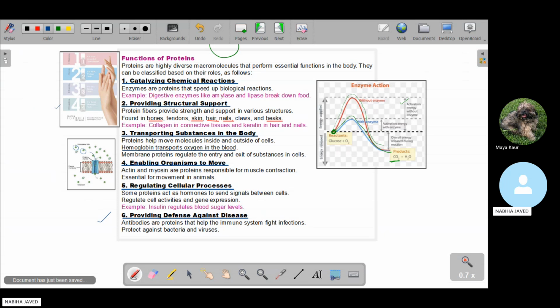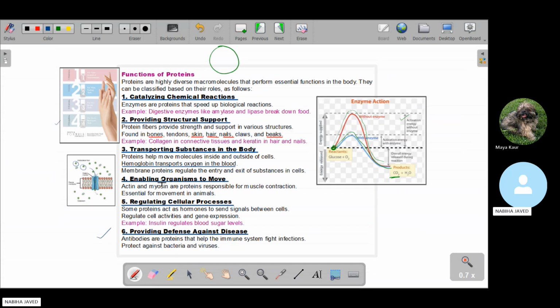Proteins act as hormones, and when any part of your body feels low, these hormones send signals to those specific cells, and those cells improve their efficiency. And the last point is that it provides a defense system against diseases. Antibodies are proteins that help the immune system to fight infections, and they work against bacteria and viruses. So that's all about the functions of the proteins.